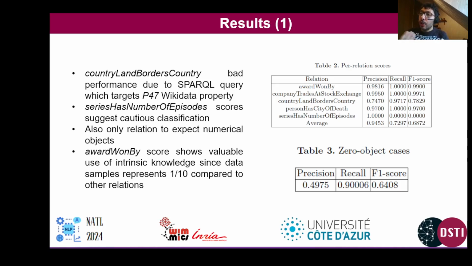The award won by relation score shows the importance of using intrinsic knowledge and the way that an LLM can use intrinsic knowledge, since it scores very well with respect to other relations, noting that in the original dataset given by the organizers, we had 1/10 of data available for this relation with respect to the other relations, which were equally balanced. So the fact that with 1/10 of the data, the LLM performed as well on this relation shows that in terms of intrinsic knowledge, this LLM probably has solid knowledge with respect to this relation.